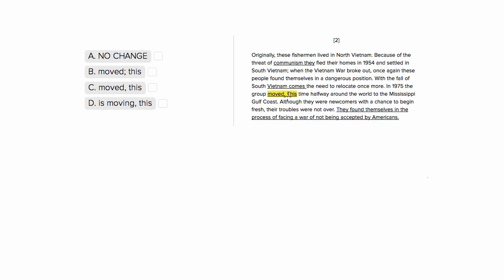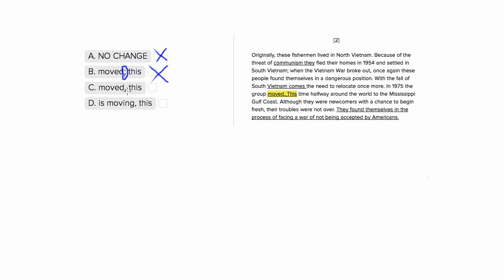So let's look at our answer choices and first pick out everything that makes this second part a fragment. Our first answer choice with this period is going to create a fragment on the second half. So that's going to be no good. Choice 2 with this semicolon also creates the same problem. A semicolon functions like a period in that it connects two standalone sentences or phrases. And since this second part, this time halfway around the world part, is not in itself a sentence that can stand alone, it creates a fragment, so we can't use a semicolon here.